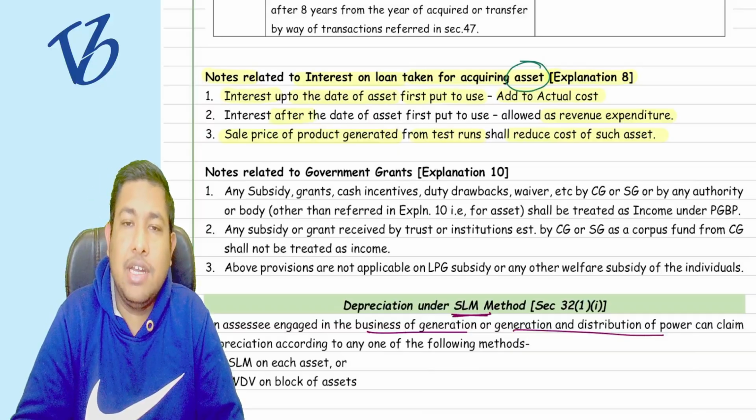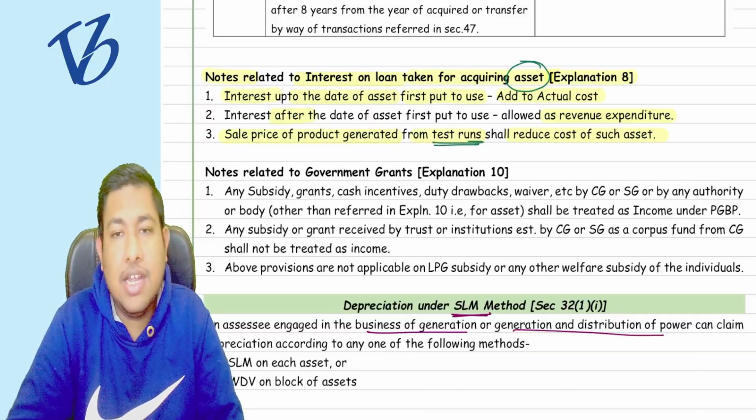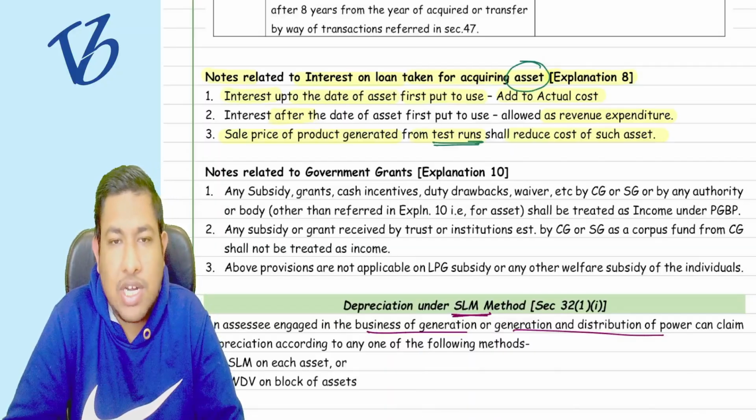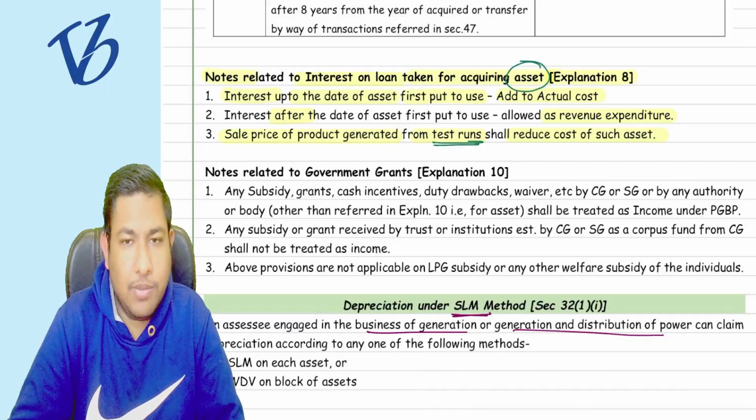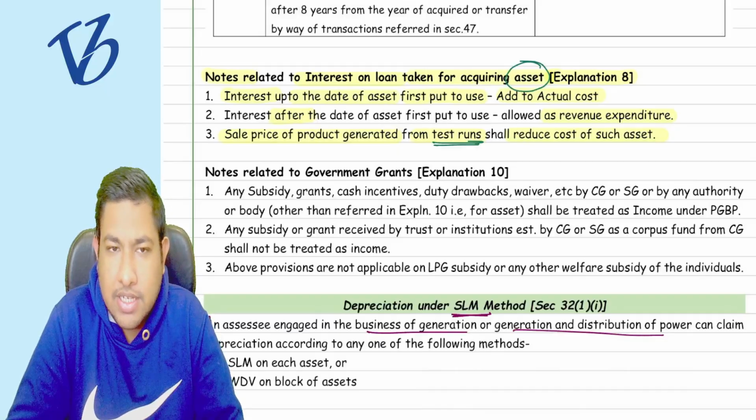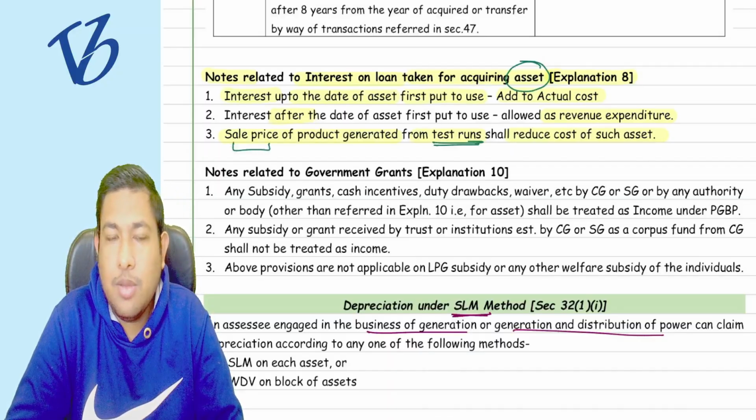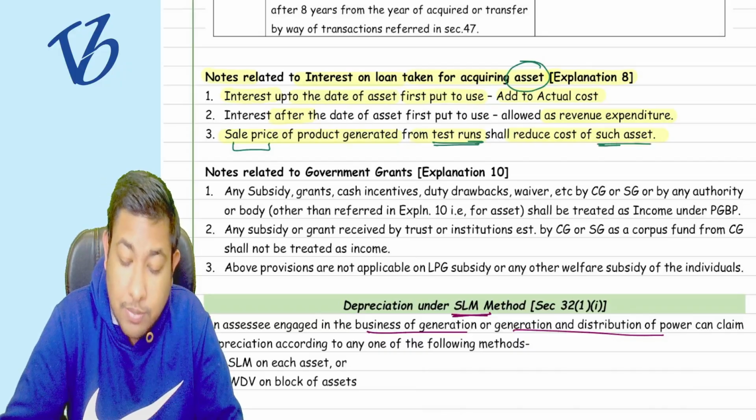So I have done a test run. From the test run, there are some products manufactured, and I sold that particular product. Whatever the selling price, whatever the sales price of that particular product, is now reduced from the actual cost,